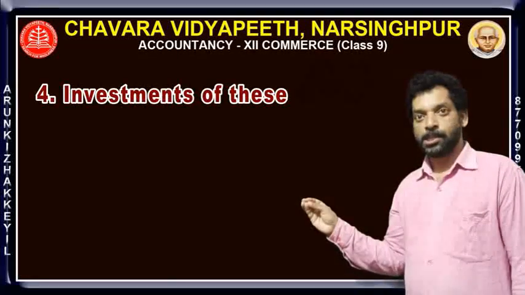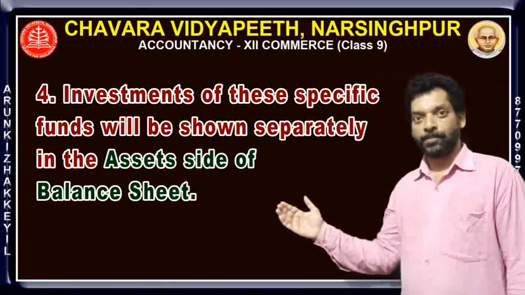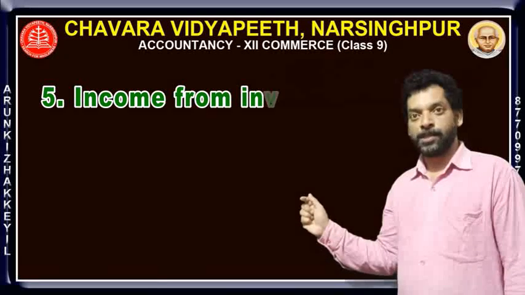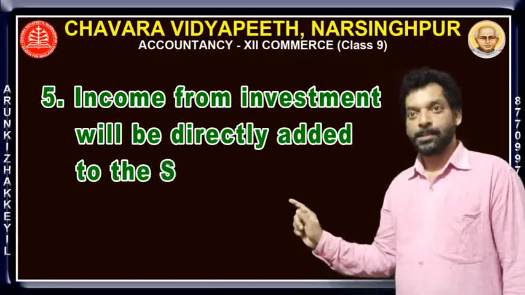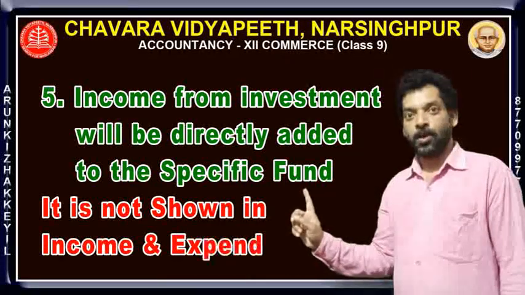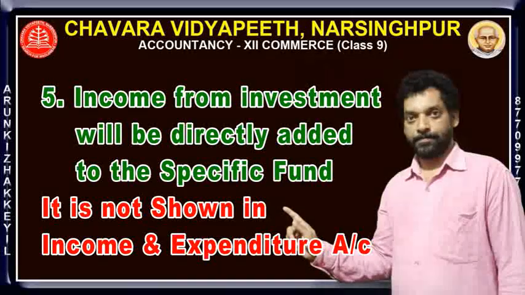Investments of these specific funds will be shown separately in the asset side of the balance sheet. Income from specific fund investment will be directly added to the specific fund. Remember, it is not recorded in the income and expenditure account.